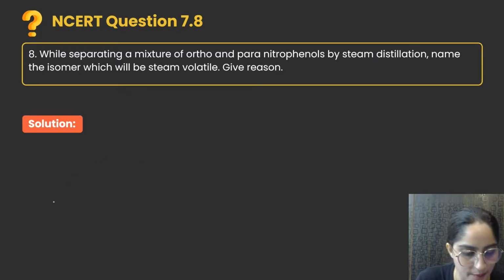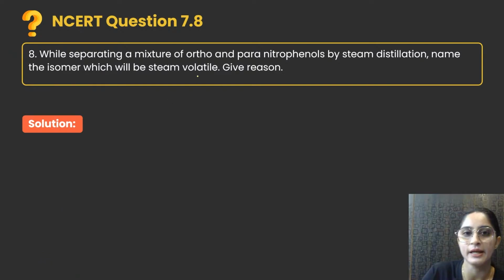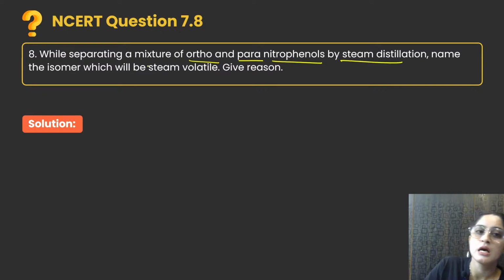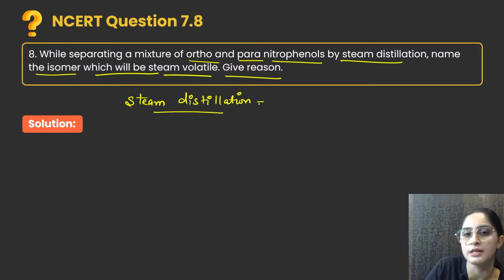Next is: while separating a mixture of ortho and para nitrophenol by steam distillation, name the isomer which will be steam volatile, and give a reason. First, you have to understand what exactly steam distillation is.